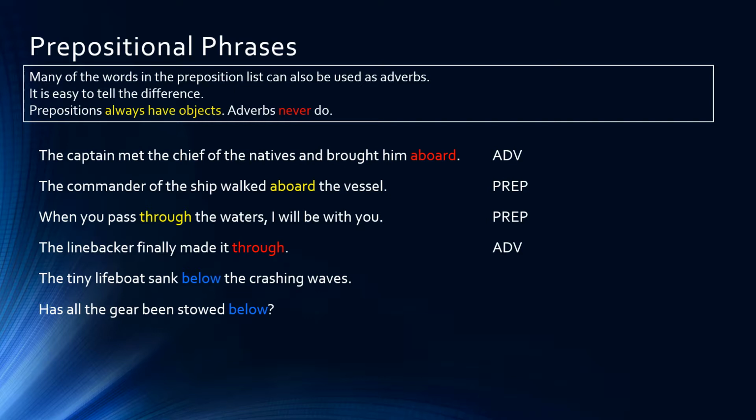The fifth sentence, the tiny lifeboat sank below the crashing waves. Again, in this sentence, we have the word below, and it's serving as a preposition, beginning the prepositional phrase below the crashing waves. Waves being the object of the preposition, and crashing being a modifier of the word waves, telling us what kind of waves they are. So in this sentence, below is serving as a preposition. But next, in the last sentence, we have the word below again, and it's not serving as a preposition. It's serving rather as an adverb.